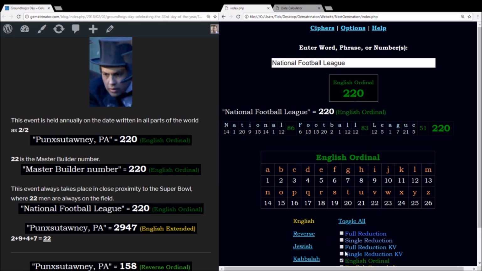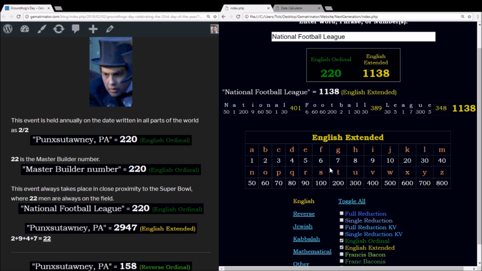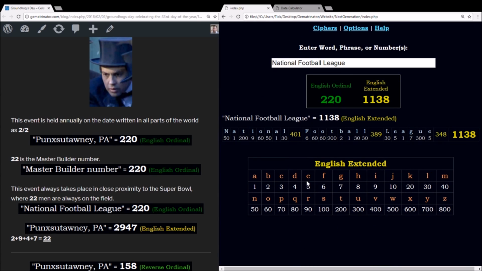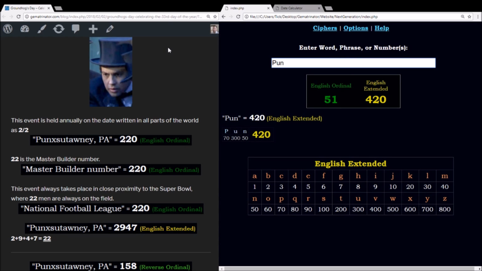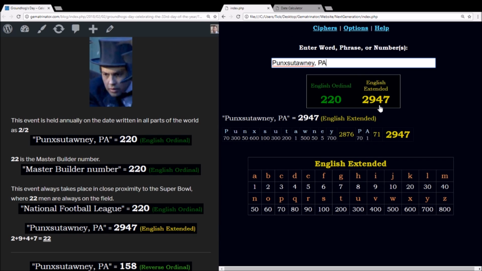The next cipher I'm going to introduce is called English Extended. And this method most closely mirrors the ancient Hebrew Gematria and Greek isopsephy charts. In this method, the letters are numbered 1 through 10, and then once you get to 10, you increase by 10, all the way to 100, at which point you increase by 100. Now using this method, Punxsutawney PA sums to 2,947, and 2 plus 9 plus 4 plus 7 sums to 22.